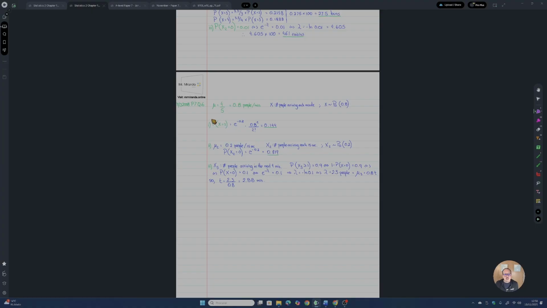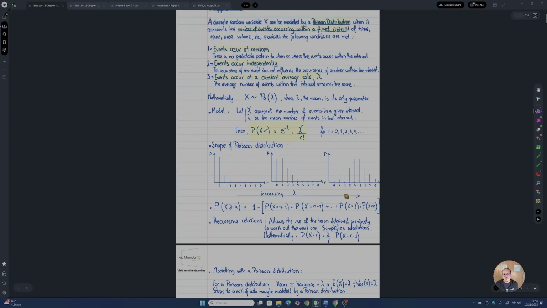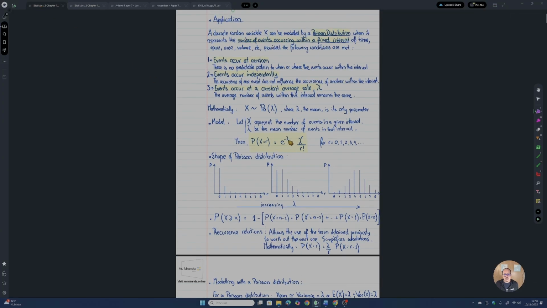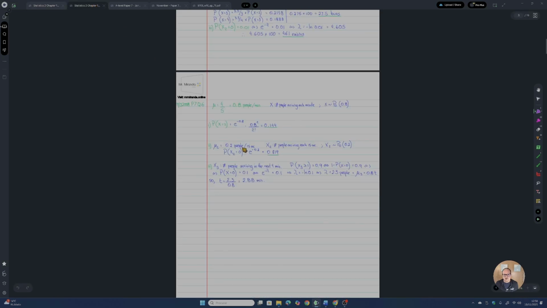So we just need to calculate the probability that X equals 2. We just need to apply the formula that you learned in the lesson, this one over here, in which lambda in this case is 0.8 and r is 2. Just apply it in a calculator and here you have the result.